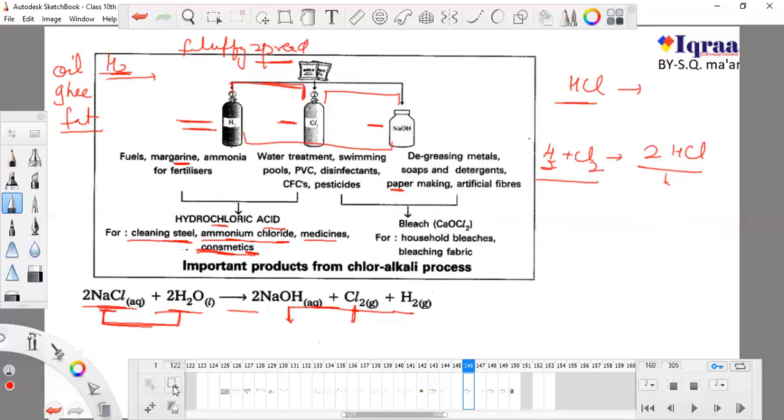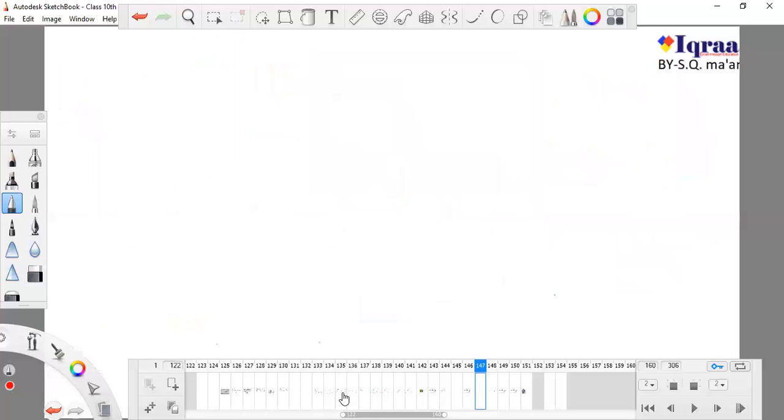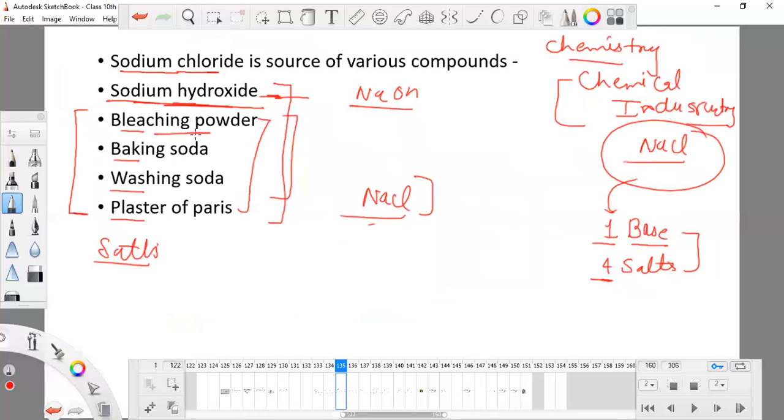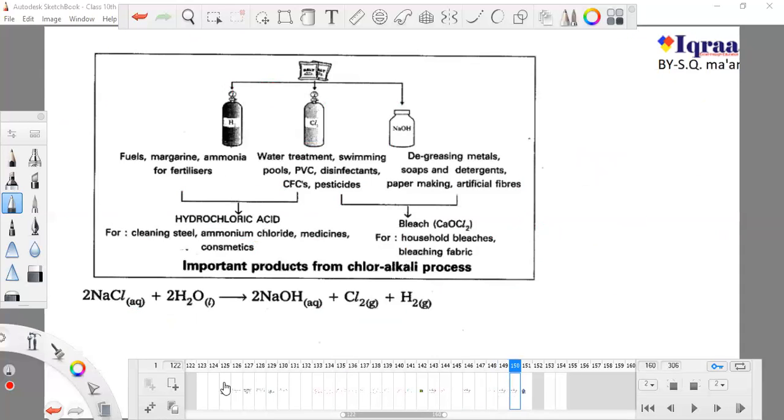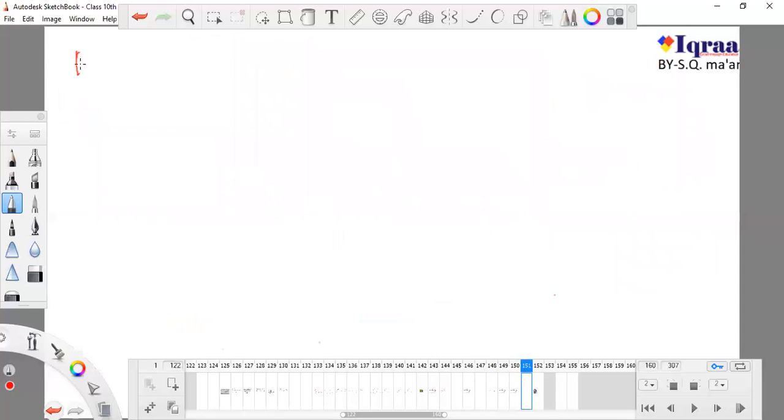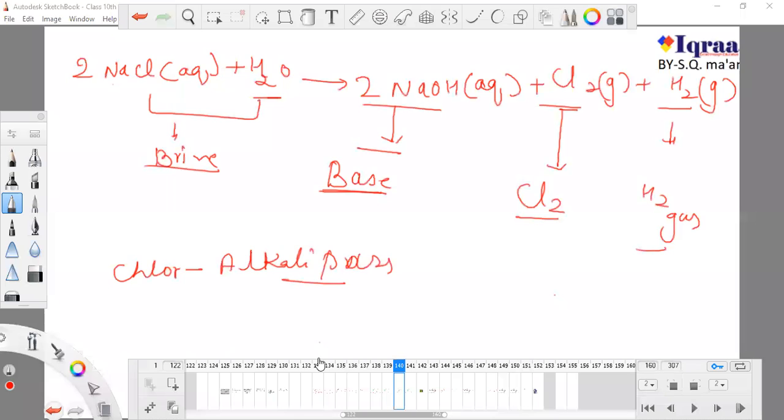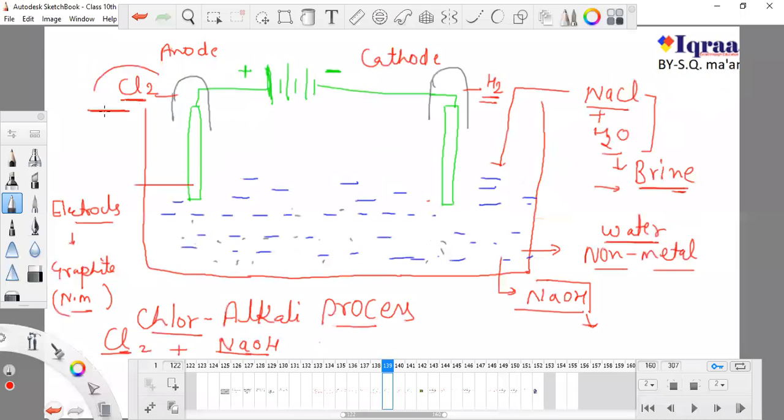Now we are going to another type of salt, and it is bleaching powder. We are going to learn about bleaching powder. Now remember how I obtained chlorine: by the process known as the chlor-alkali process.